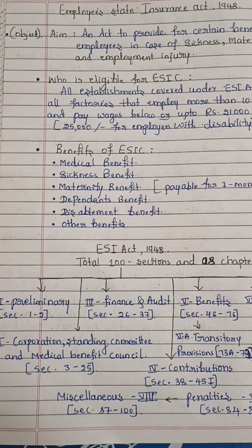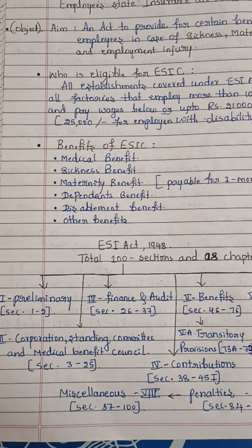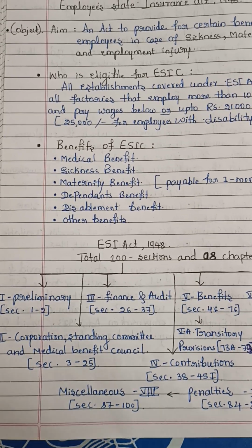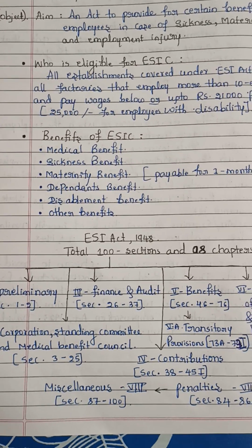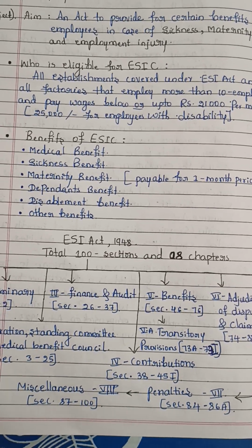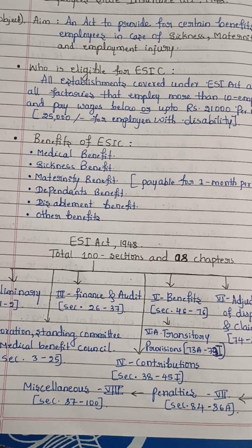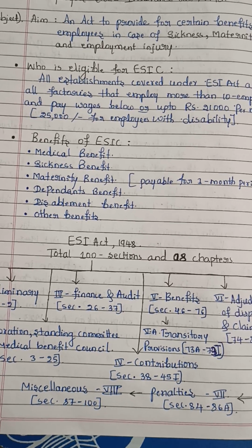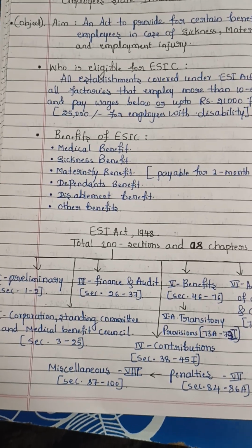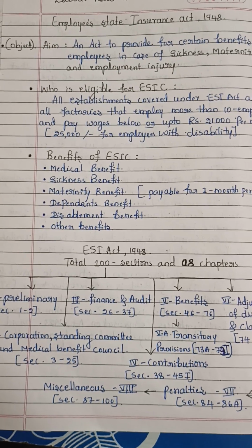The first one is preliminary. It includes the definitions, such as who is an employee, establishment, central government, what is the corporation, etc. Second, finance and audits, and next benefits and transitory provisions, as well as corporation, standing committee and medical benefits council, adjudication of disputes and claims, contributions, penalties and miscellaneous. So these are all the chapters included in the ESI Act. So total 100 sections.